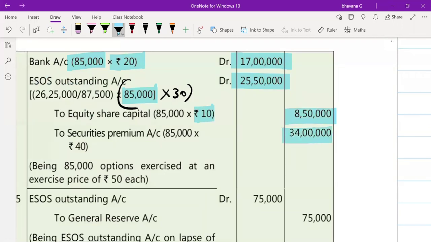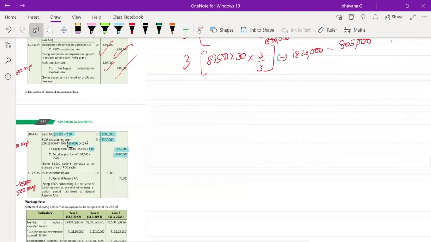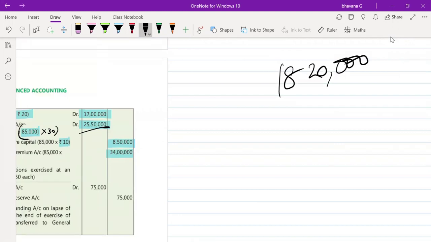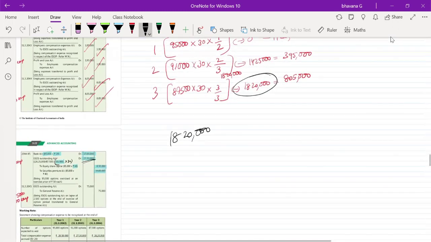Balancing figure 34 lakh. Here in the last entry, you have to see how much was the total ESO outstanding created. Wait, sorry, the total is not this. It is 87,500 into 30. Sorry, it is 26 lakh.